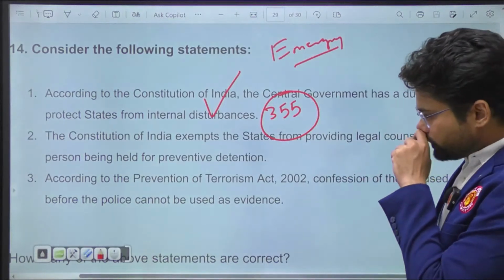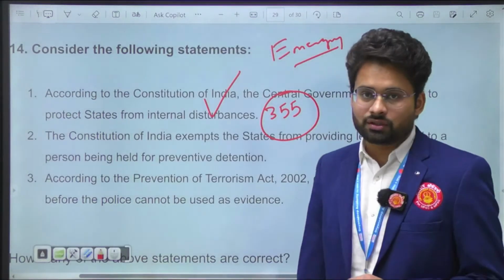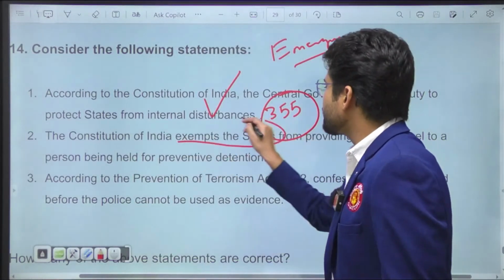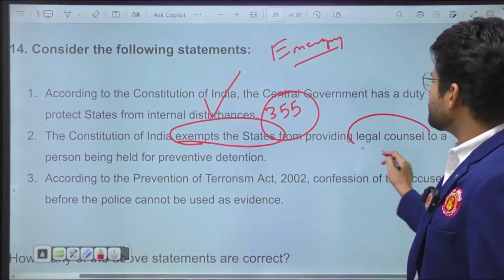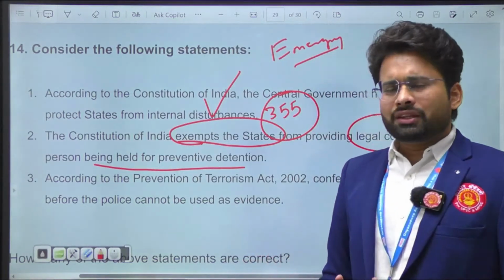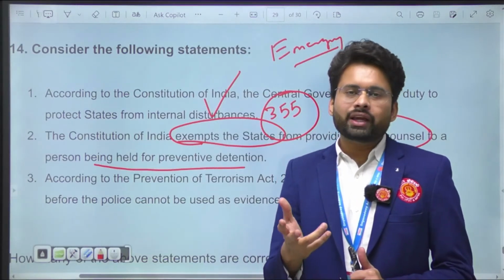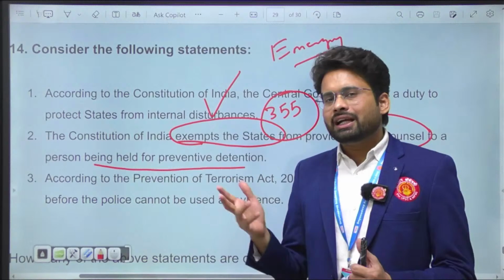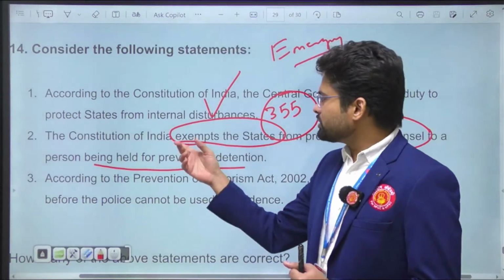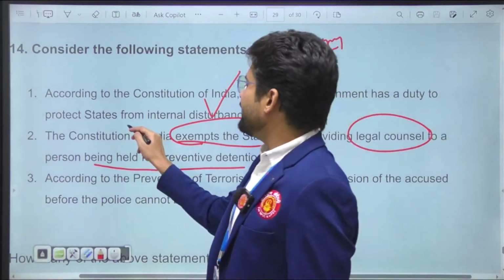What about the second? The Constitution of India exempts the states from providing legal counsel to persons being held for preventive detention. Again, I would like to read the statement again. The Constitution of India exempts the states from providing legal counsel to persons being held for preventive detention. The Indian Constitution and the system of judiciary in India is very just. It provides legal aid to any person. Then how can it deny that legal aid? By that logic, a person should be given legal aid, and how can the Constitution exempt the state from providing it? It's very simple logic, you can eliminate the second statement.